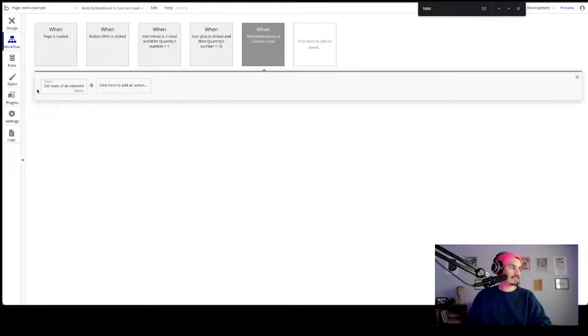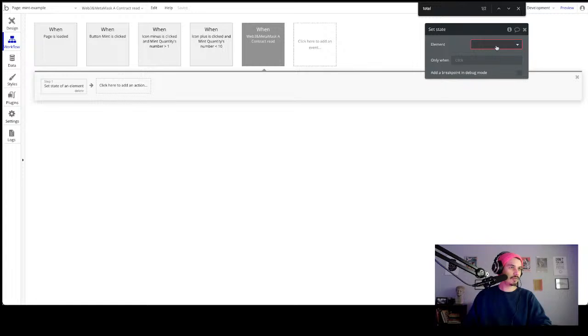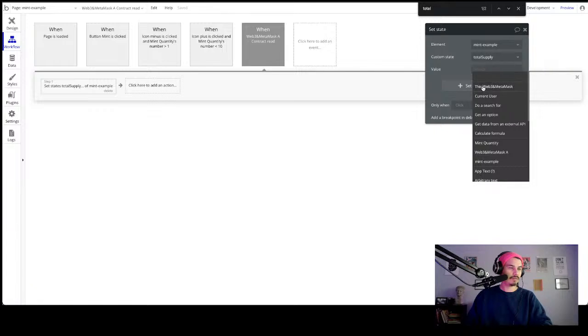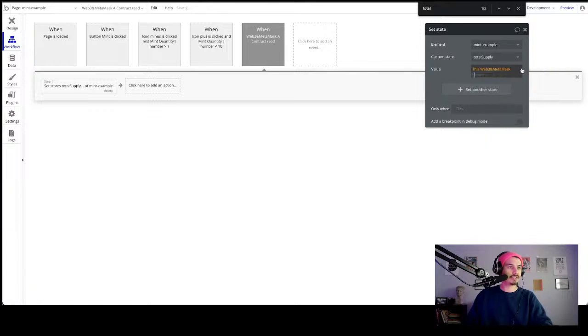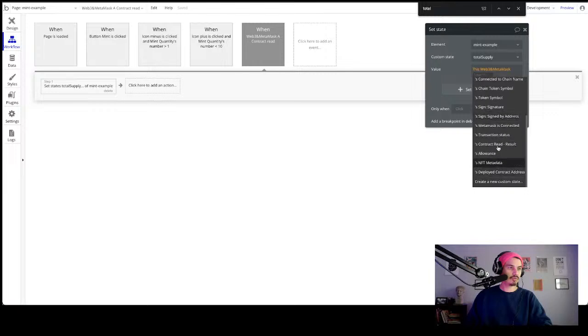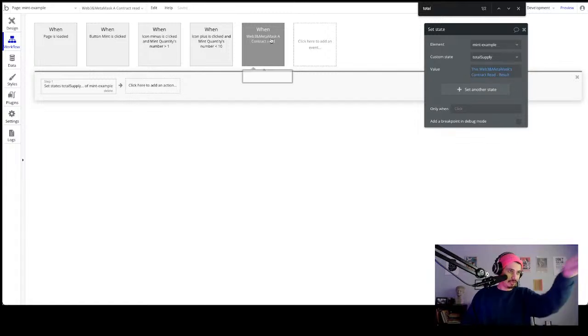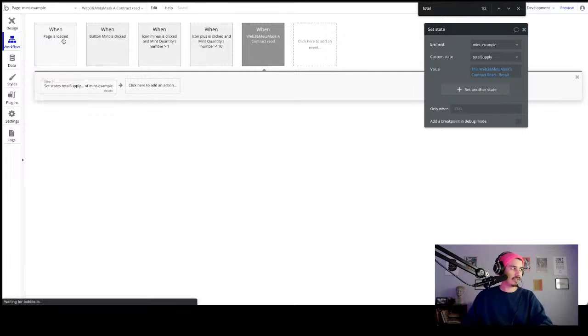We're going to set the state of the page, total supply, mint example, total supply, and fill this in with the Web3 and Metamask's contract read result. So this fills in that custom state when the page is loaded with the total supply minted.